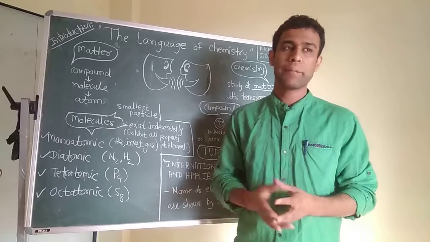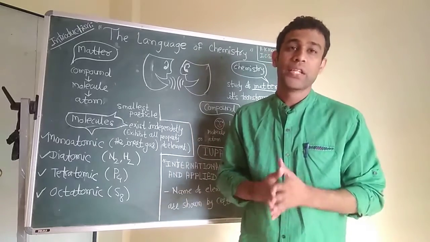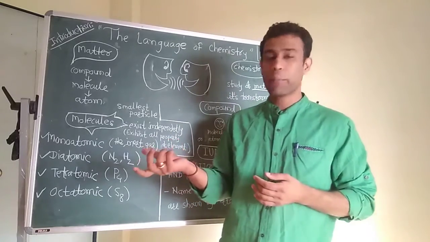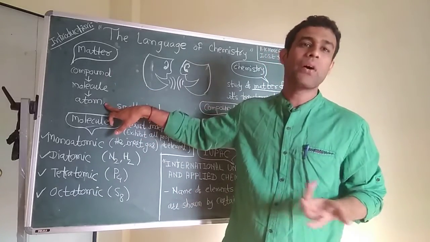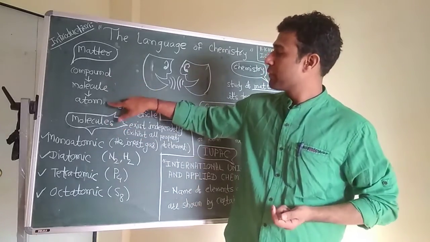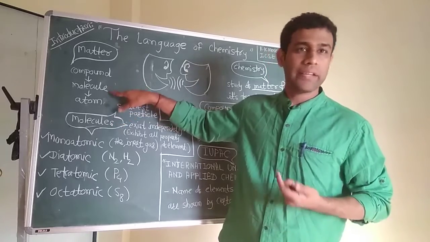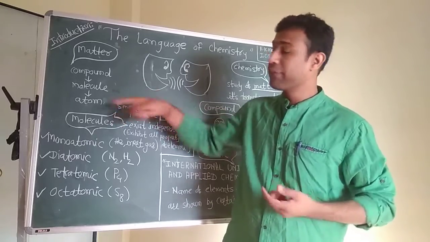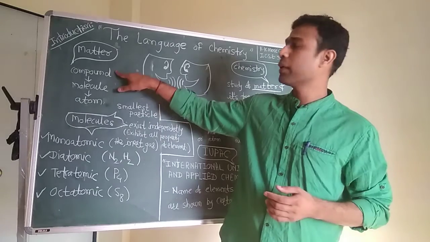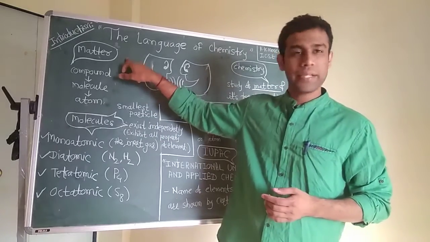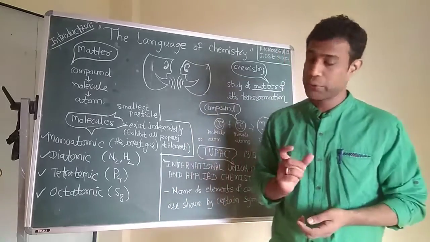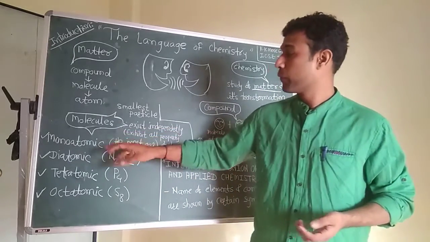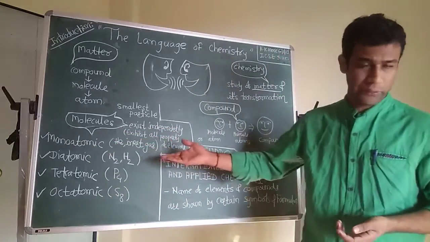A compound is nothing but, for example, you have taken salt. Salt is made up of molecules, but a molecule is made up of several atoms or an atom. When two atoms get combined, they form a molecule. And if molecules get combined, they will form a compound, and a compound is nothing but the matter. If we go into more detail, molecules have several types.